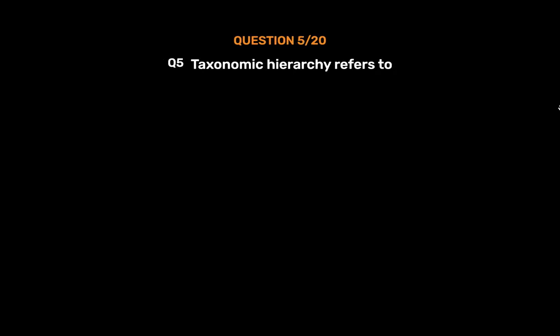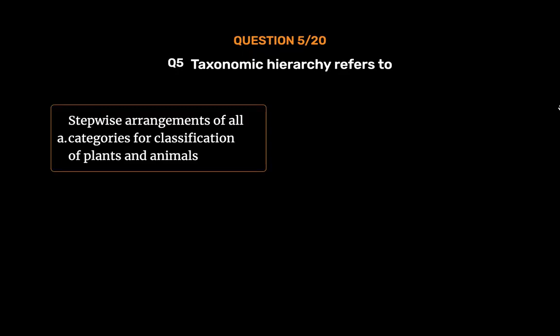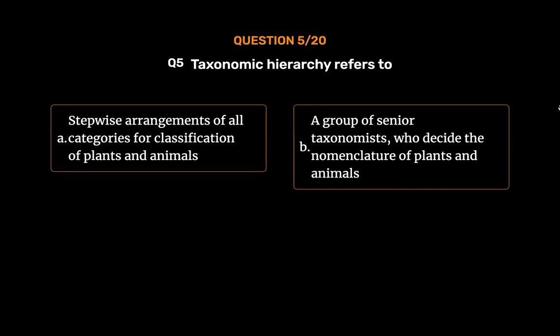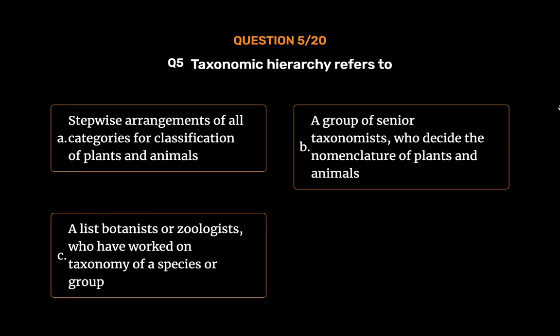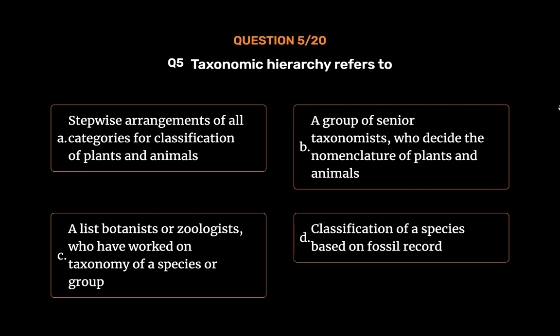Question number 5. Taxonomic hierarchy refers to Option A. Stepwise arrangements of all categories for classification of plants and animals. Option B. A group of senior taxonomists who decide the nomenclature of plants and animals. Option C. A list of botanists or zoologists who have worked on taxonomy of a species or group. Option D. Classification of a species based on fossil record. The correct answer is Option A.